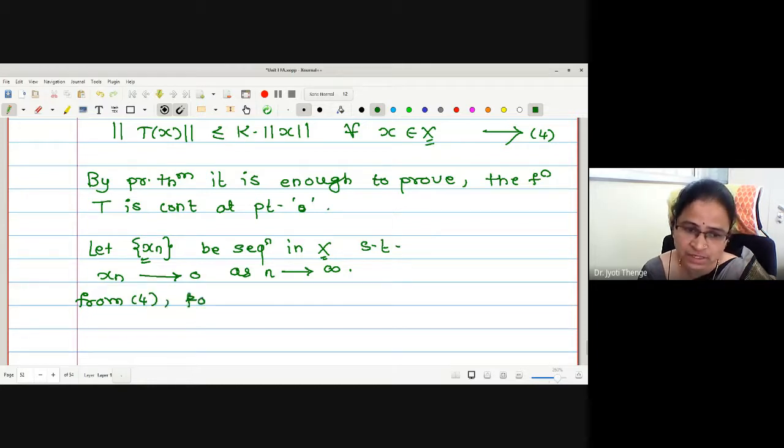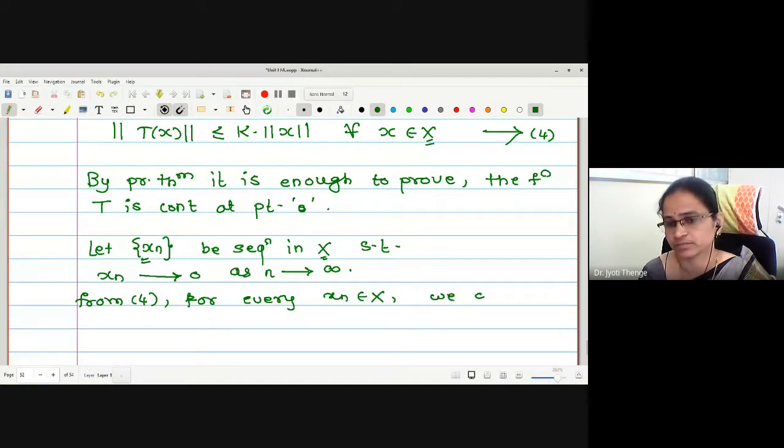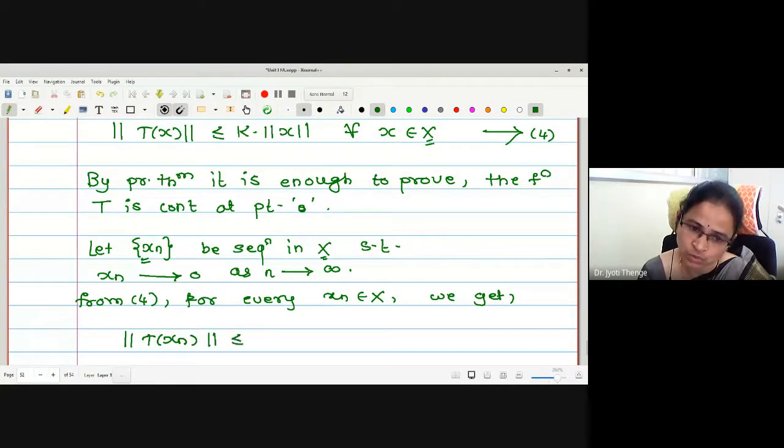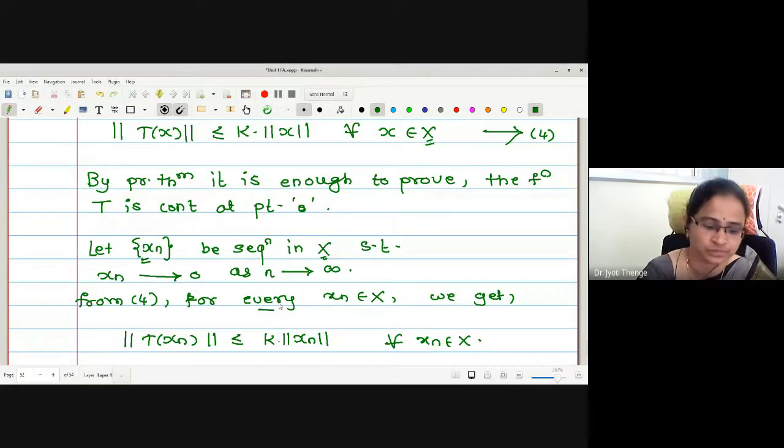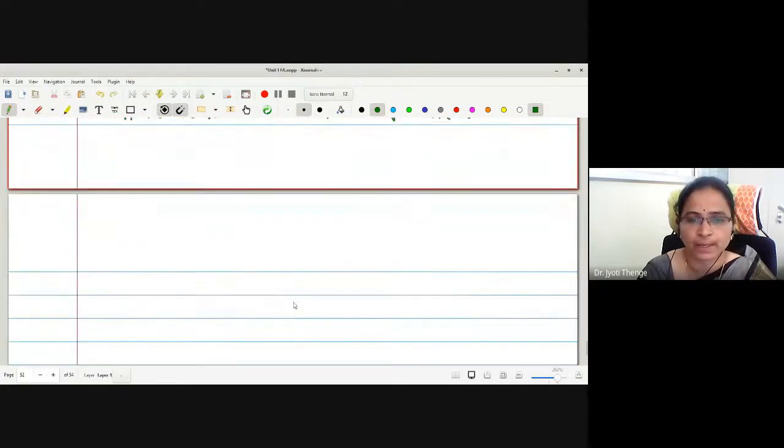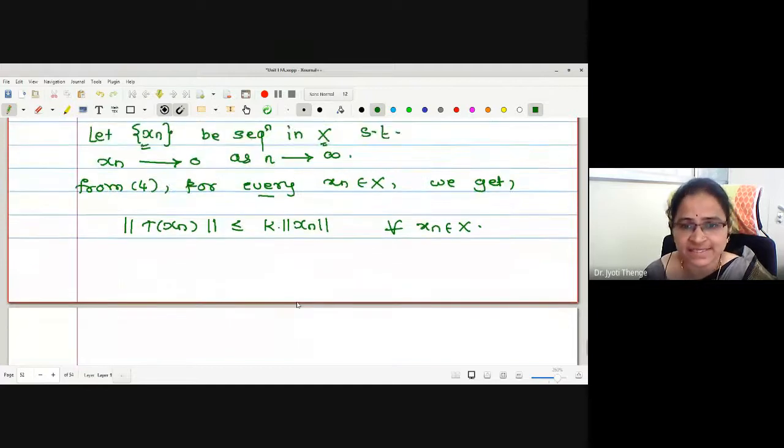For every xn in X, we get norm of T of xn less than or equal to K into norm of xn for all xn in X. Let me call it statement number 5.